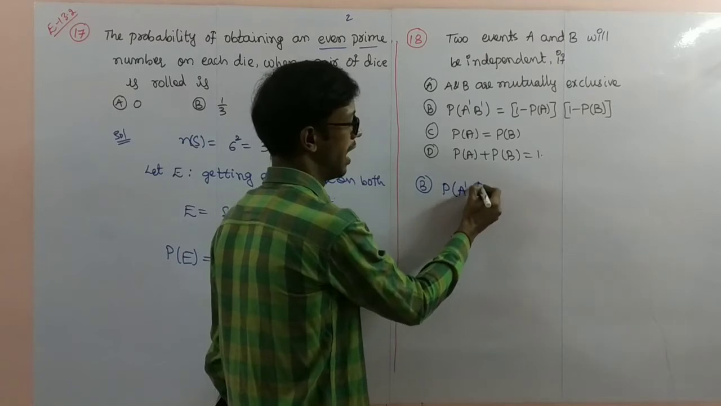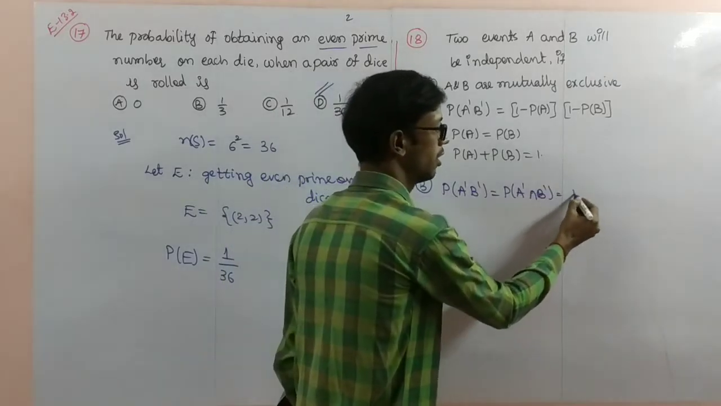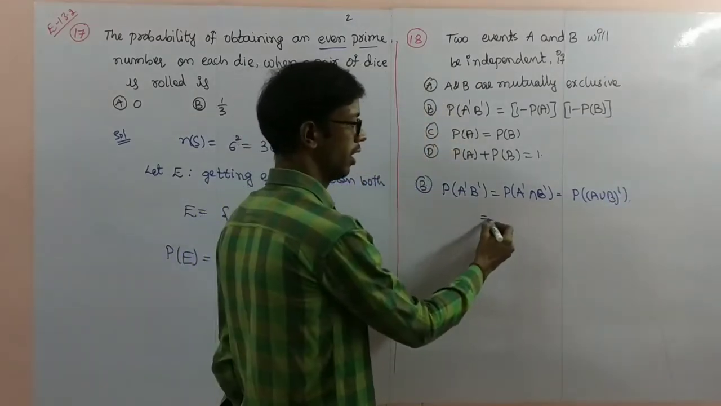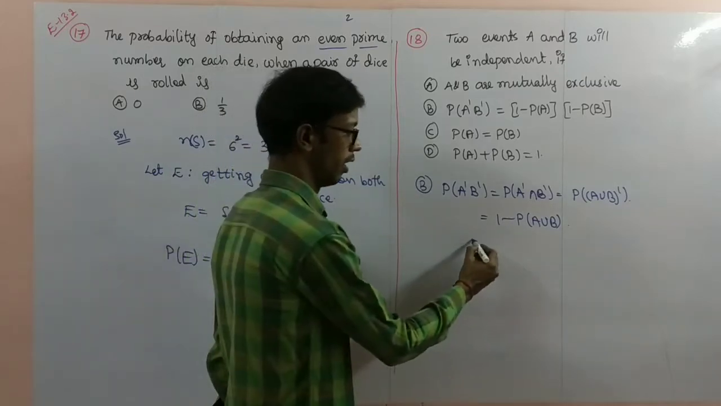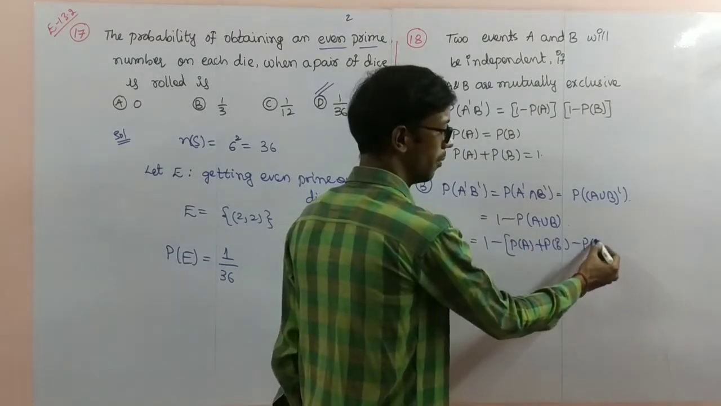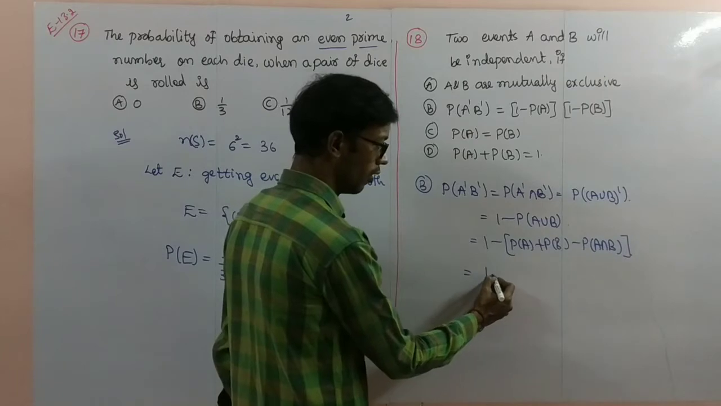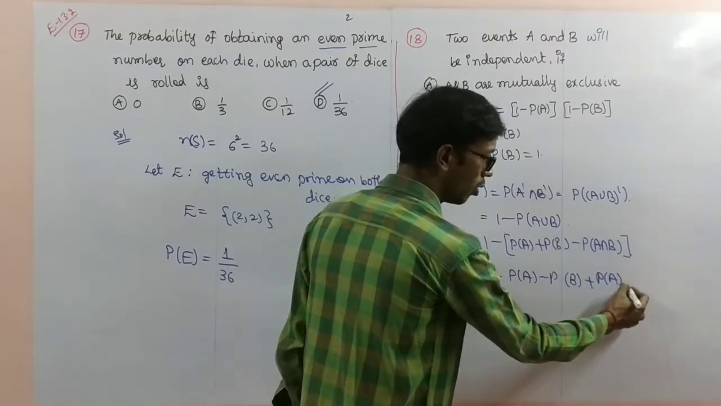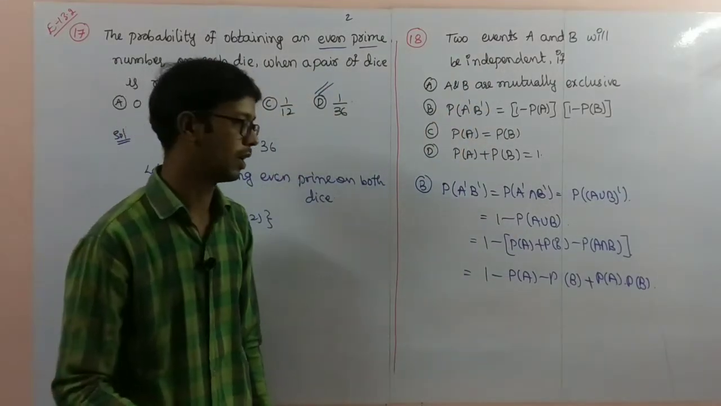Probability of A dash intersection B dash, that is nothing but the probability of A union B whole dash, that is 1 minus P of A union B. Simplify: 1 minus P of A plus P of B minus P of A intersection B. So now 1 minus P of A minus P of B plus P of A into P of B, I am writing because both are independent. So that's why I am writing P of A into P of B.